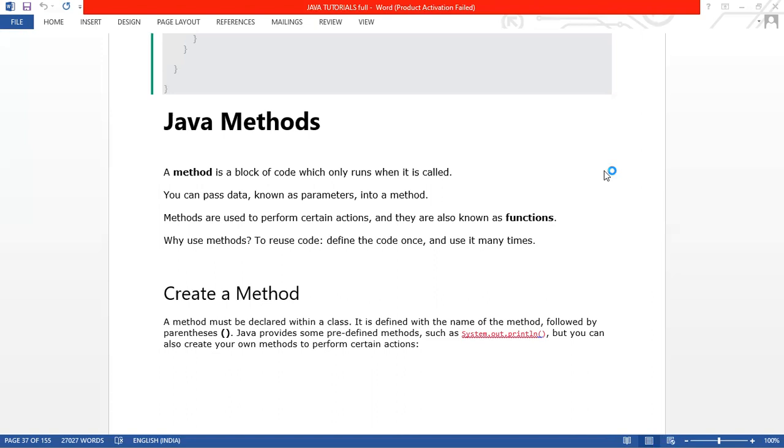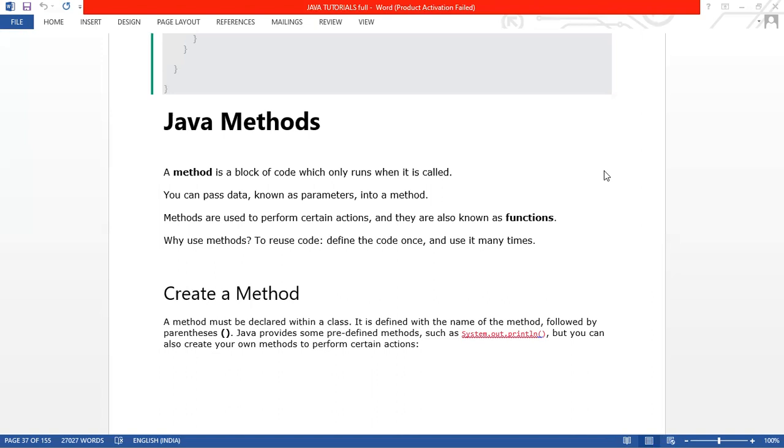If you write that block of code by declaring a method, you just need to call the method name in line number 10, 20, 30, 40, 50. You can access that particular method.